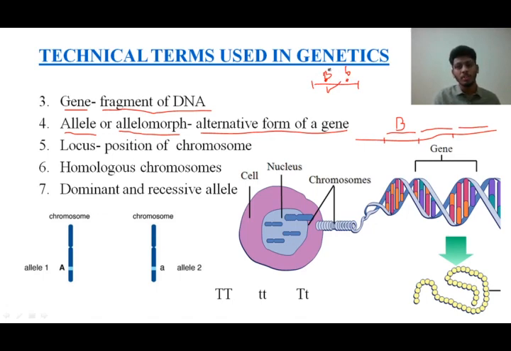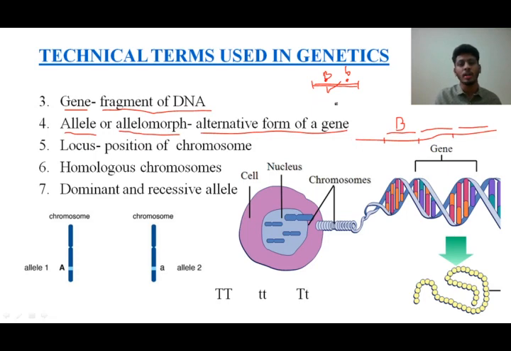The alphabets used here are for our convenience. We don't have any such alphabets on the gene. The gene is just a straight line, but for our convenience we denote it by such alphabets. I hope you understood. Alleles are nothing but alternative forms of a gene.